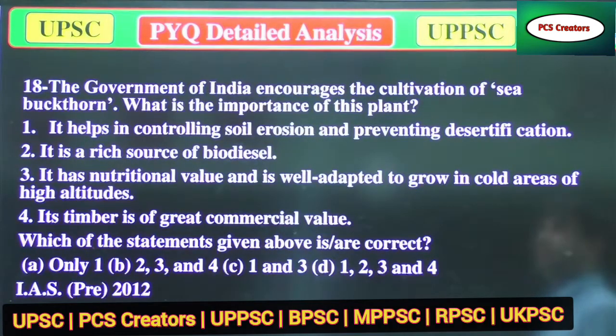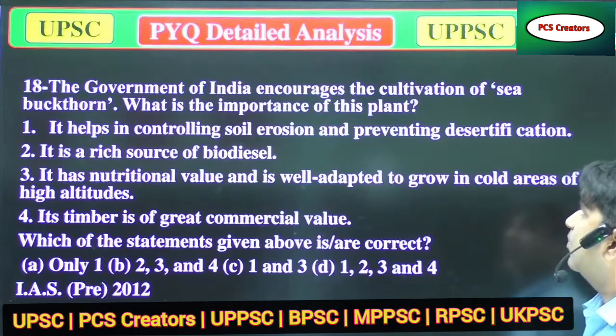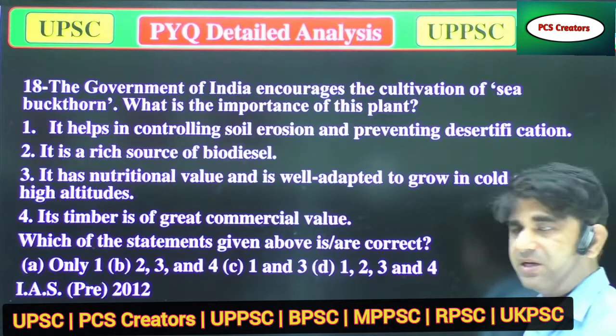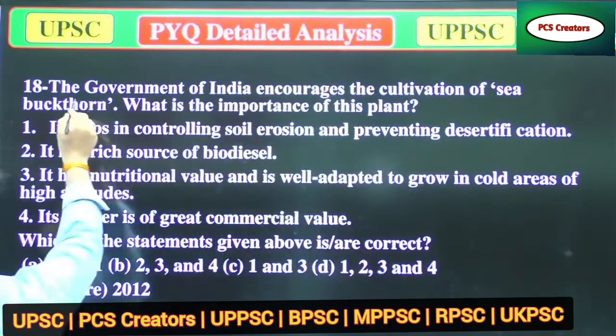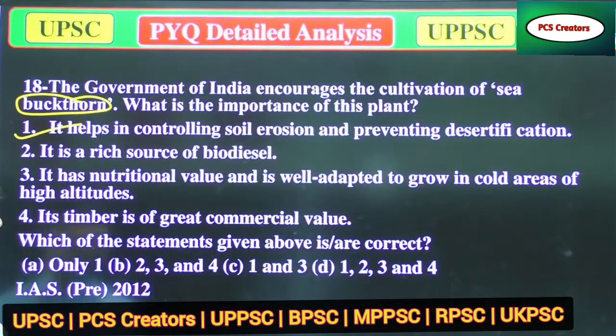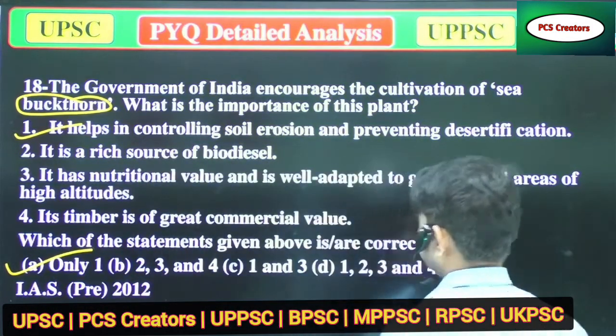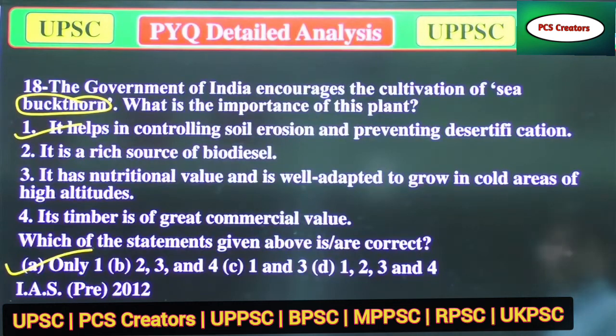The government of India encourages the cultivation of sea buckthorn. What is the importance of its plants? It helps in controlling soil erosion and preventing desertification. Yeah, it's right. B, it's a resource of biodiesel. I don't know about it. C, it has nutritional values and is well adapted to growth in cold areas of high altitude. So only option 1 is correct. Now we'll move to the next question.